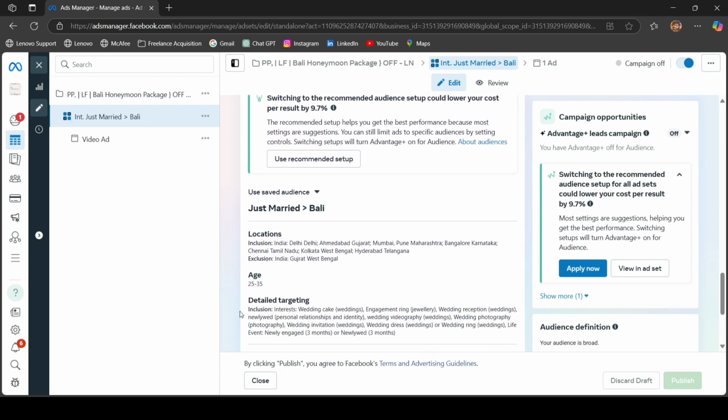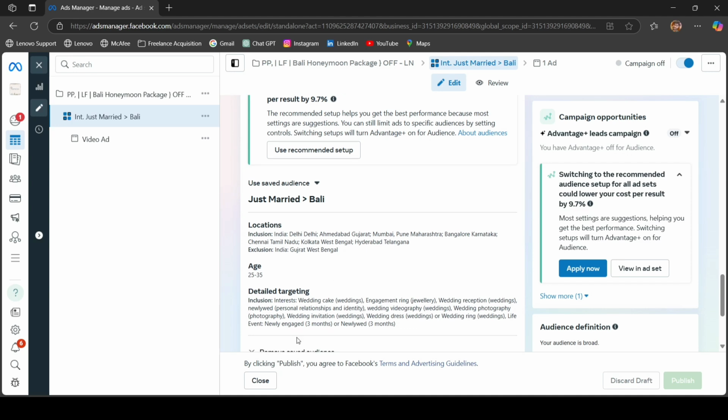Now under the detailed targeting, I have added interests like wedding cake, engagement ring, wedding reception, newlywed, wedding videography, wedding photography, wedding invitation, wedding dress, and wedding ring. Apart from that, I have also targeted the life events: people who have newly engaged within 3 months, or newlywed within 3 months, because these types of people are more likely to be searching for a honeymoon package, right? If you are marketing a honeymoon package, you can also use this targeting.